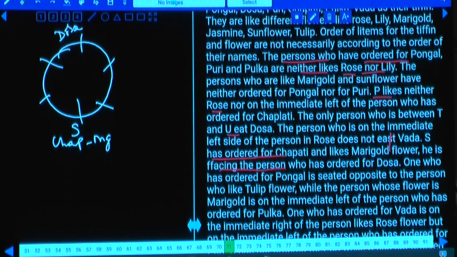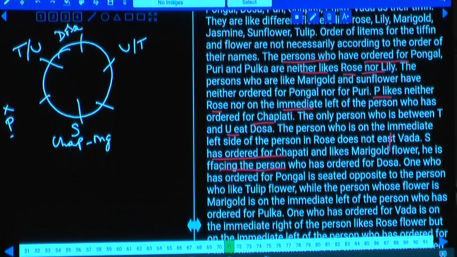Hence P cannot be in this place. Then the only person who is in between T and U eats dosa. Now the only person between T and U eats dosa means if T is here, U will be here, or if T is here, U will be here. T and U, S is also done, and P cannot be in this place, isn't it?